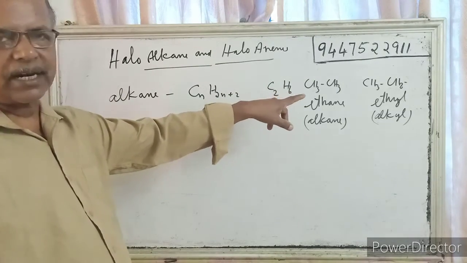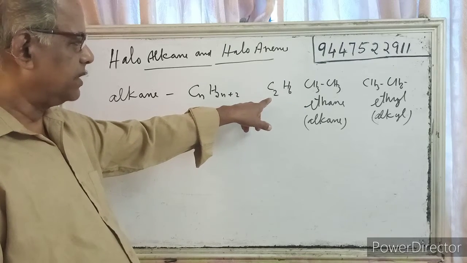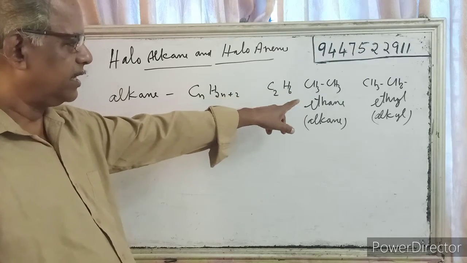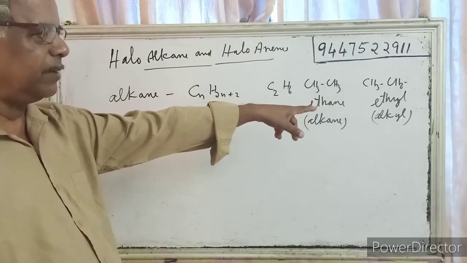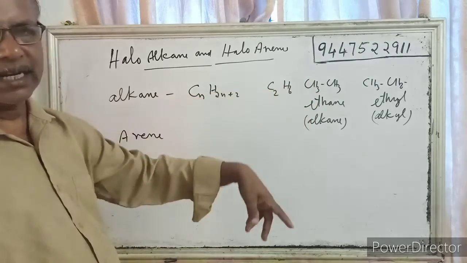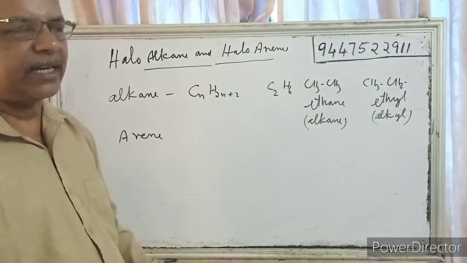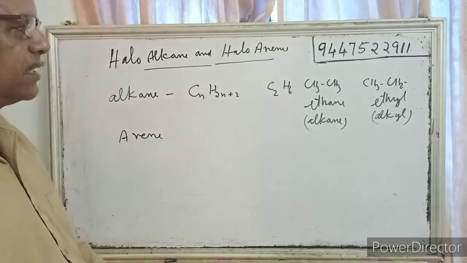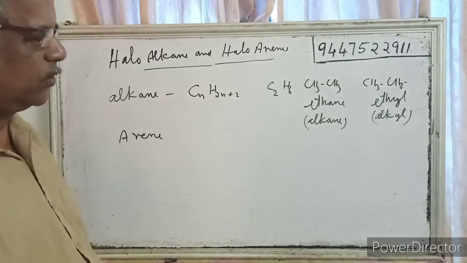So alkanes are saturated hydrocarbons having a general formula CnH2n plus 2. Here the carbon atoms are connected by single bonds. So example is C2H6, CH3CH3. Ethyl means this is an alkyl group, one hydrogen atom less than the alkane, CH3CH2, that is ethyl group.